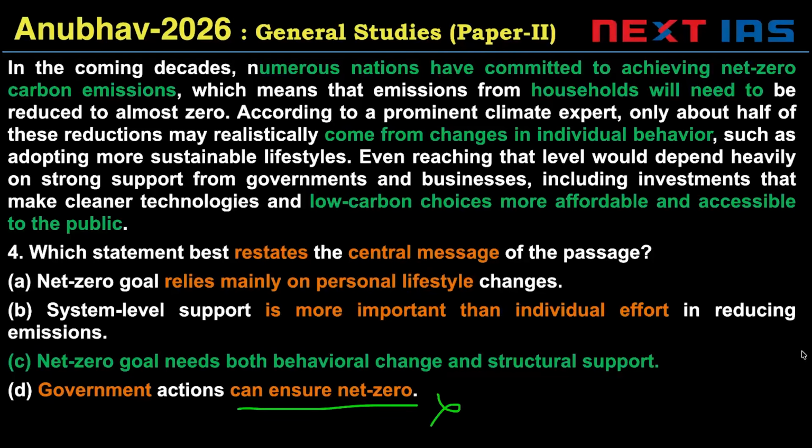This is also invalid. You need even businesses and investments, you need more technology available. So multiple factors are needed, not just one factor. So again, invalid. C is the correct answer. Net zero goal needs both behavioral change and structural support. Structural support is essentially restating these parts of the passage, right? So C is the correct answer.